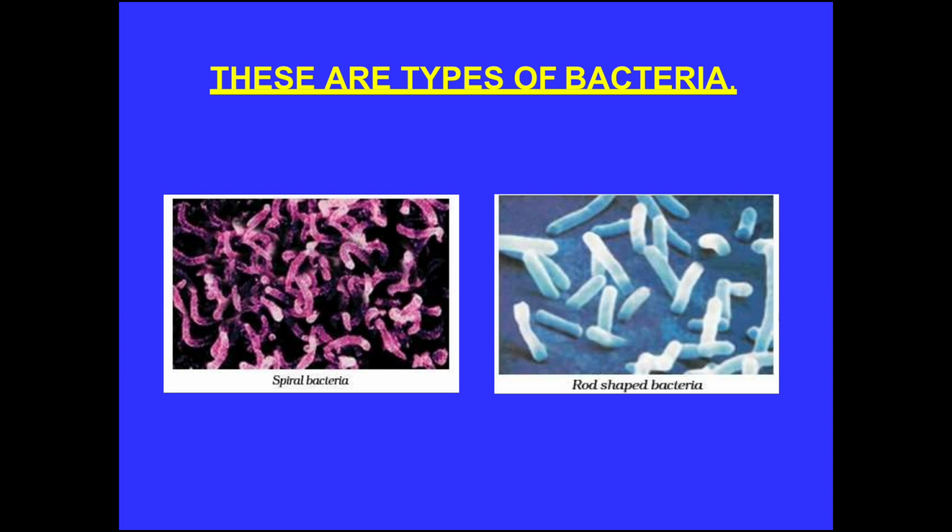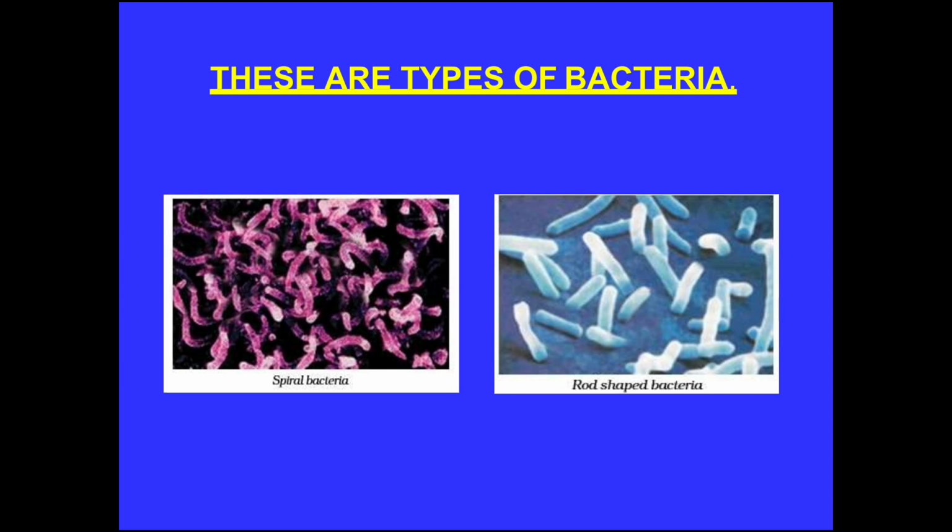Bacteria. Now, what do we mean by bacteria? Bacteria are simple unicellular living things. They are found almost everywhere. Everywhere means in air, water, soil, and also in the bodies of most other organisms, including human beings. They grow and multiply very fast. One bacterium divides to form two bacteria in 10 to 30 minutes.